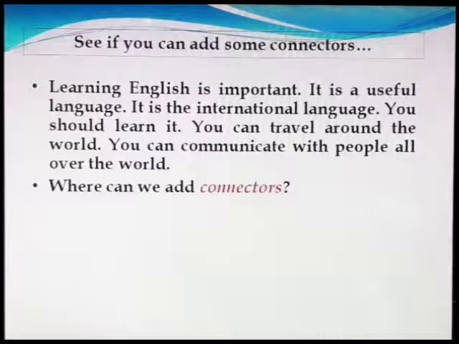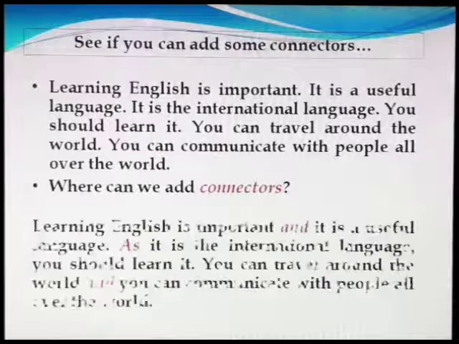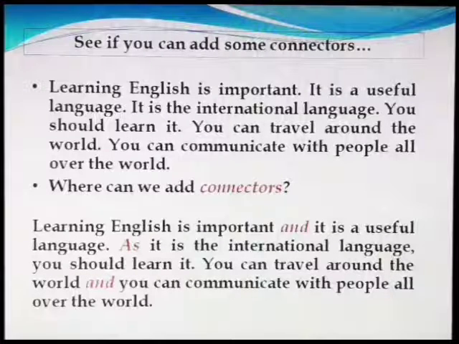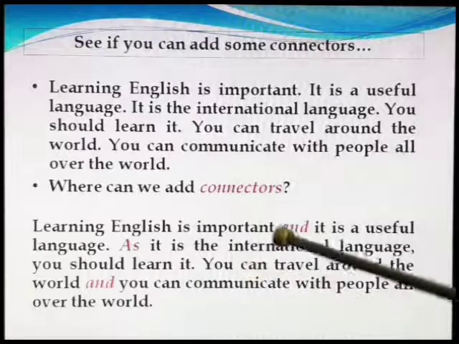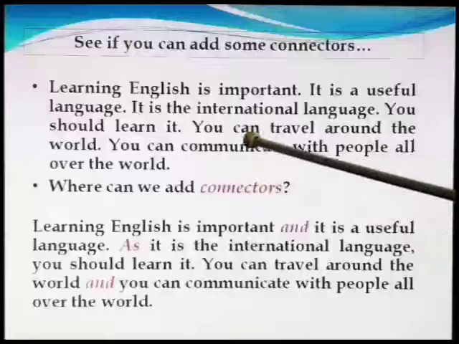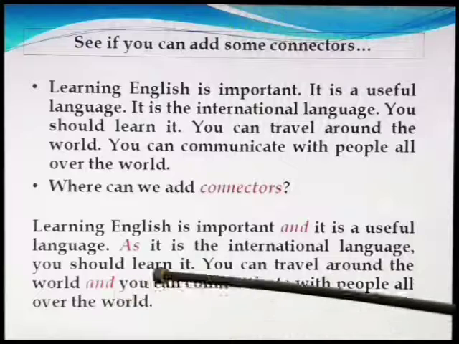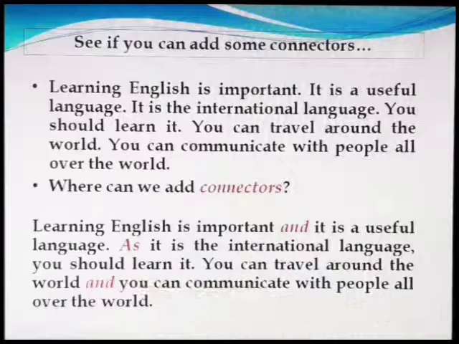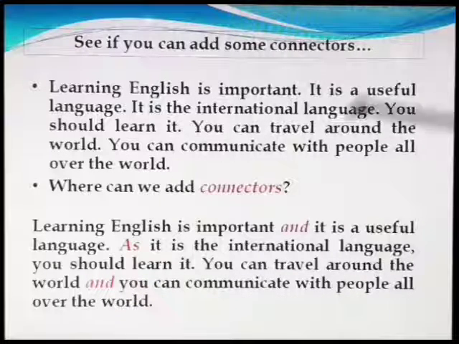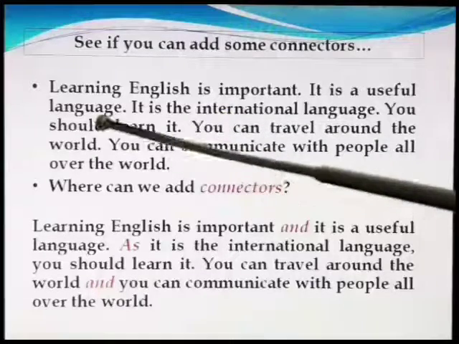See if you can add some connectors. Two passages are mentioned here. One is without using connectors and another is using connectors. The first one is without using connectors.